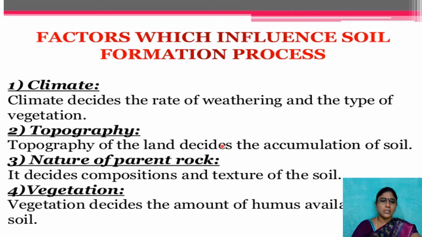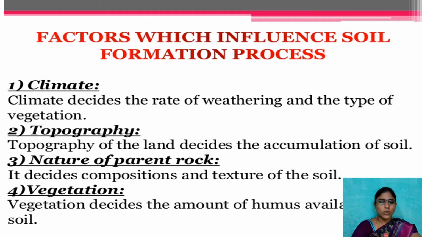The next one is the nature of parent rock. What the parent rock belongs to, and the texture, composition, and hardness of the rock, influence the soil type. As you know, there are red soils, black soils, and alluvial soils, but all of these depend upon the nature of the parent rock, whether it is an igneous rock, metamorphic rock, or sedimentary rock. Based on the parent rock, the soil type will depend.